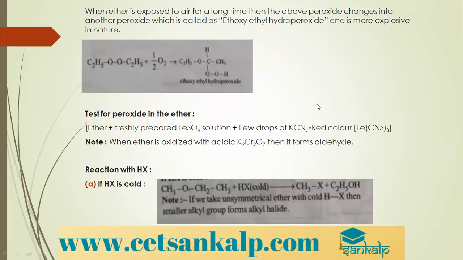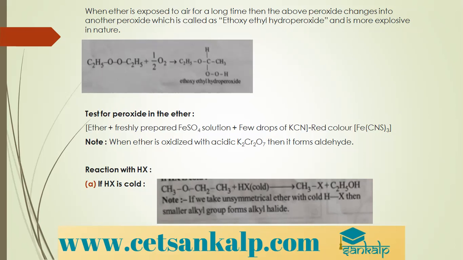Then when ether is exposed to air for a long time, the above peroxide changes into another peroxide, which is called ethoxyethyl hydroperoxide and is more explosive in nature. So this peroxide, if you expose it to excess air, forms ethoxyethyl hydroperoxide. Next is the test for peroxide group in ethers. Ether plus freshly prepared FeSO4 solution plus a few drops of KCNS gives red colour Fe(CNS)3.